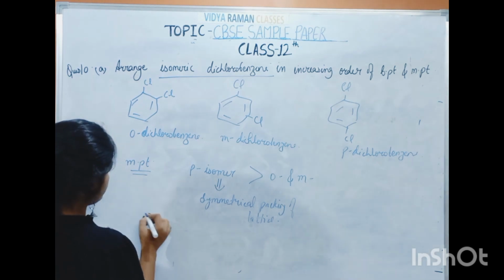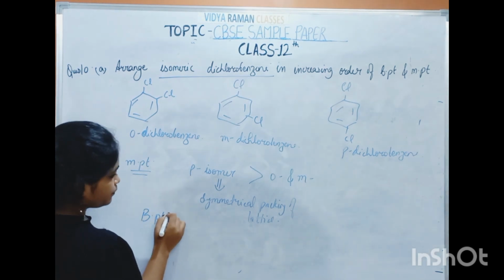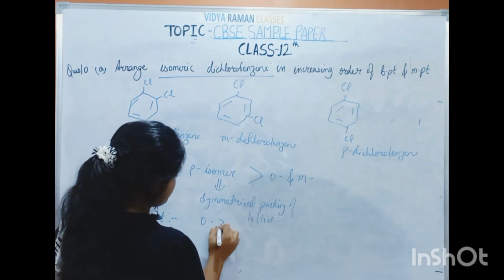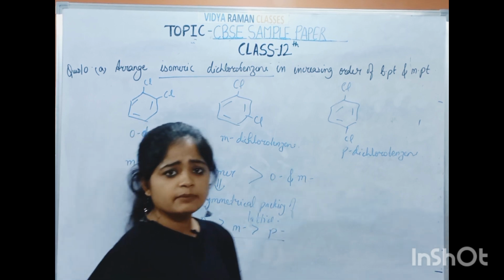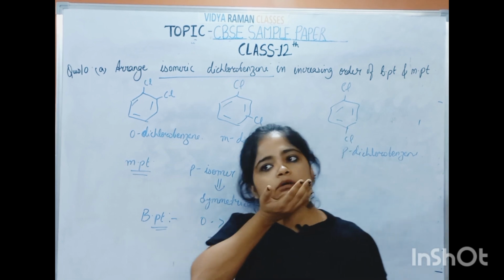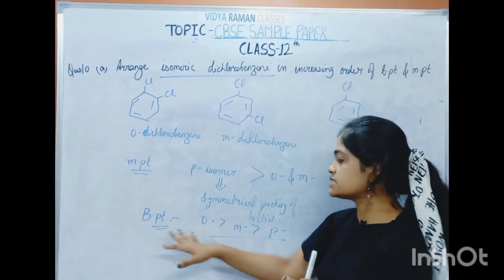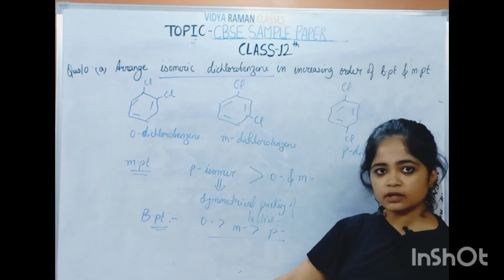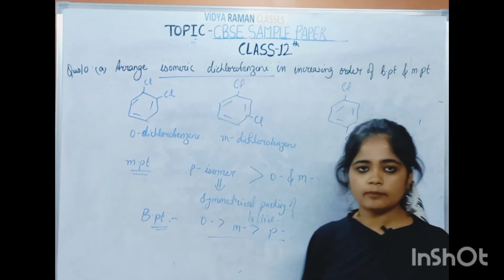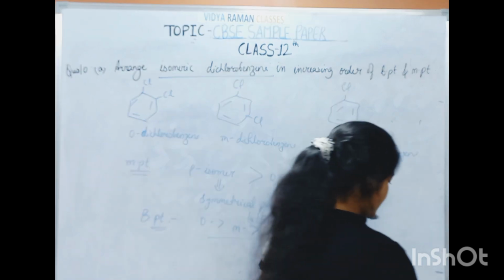And for boiling point, ortho is having more, then meta, and then para. Actually these are approximately the same only, but according to theory you will say it is almost the same, but if we go with the numerical values, ortho is having slightly more, then meta, and then para. Fine. And one more thing I want to add,